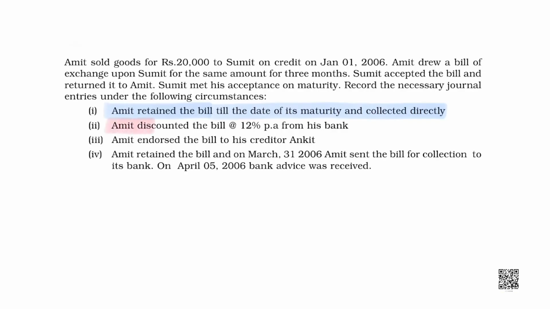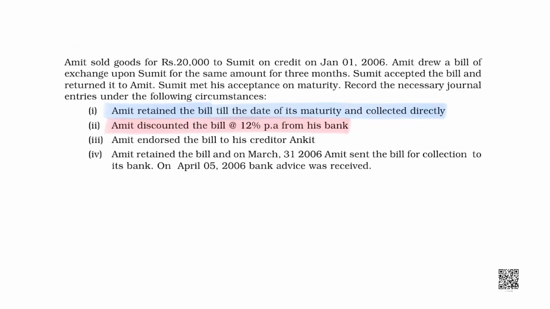Now we will discuss how this bill would be treated if the drawer does not retain this bill with himself till maturity. And the first case for this is if he gets the bill discounted from his bank.